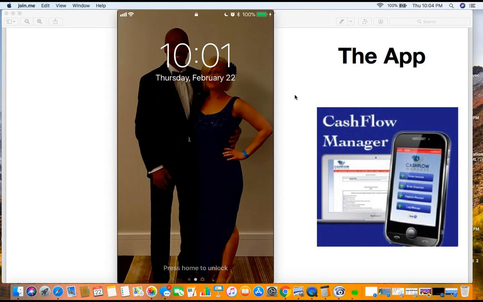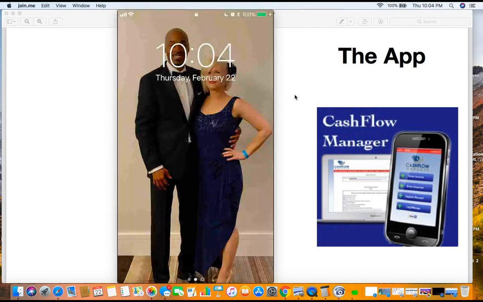Now, what I'm going to do here is cover it from two bases. The first basis I'm going to cover it from is the app, because I think that is the one that you're going to probably use the most. And I think you need to use that. And then I'm going to flip over to the website so you can see some of the other features that are outside of that app, because I think those are very important as well, okay? So let's go ahead and get started here.